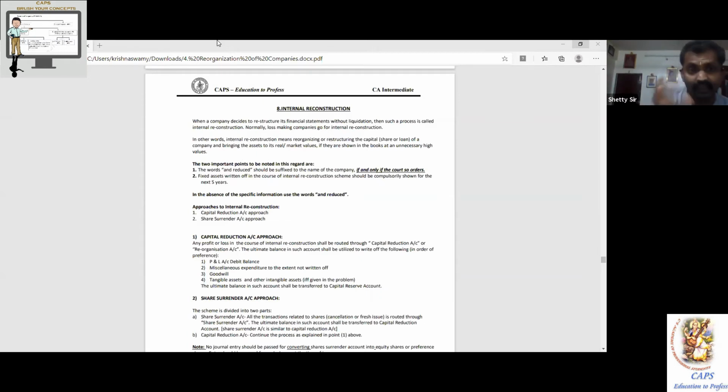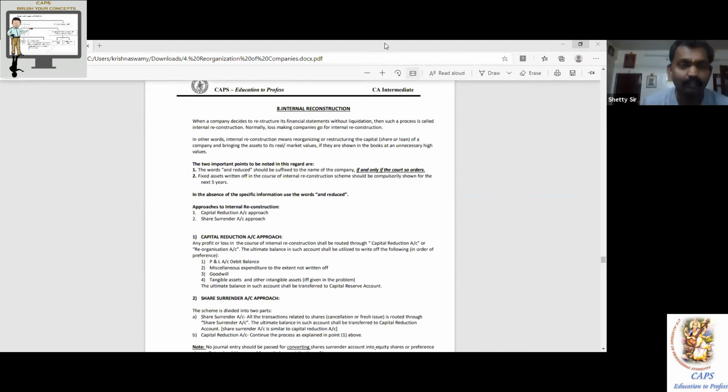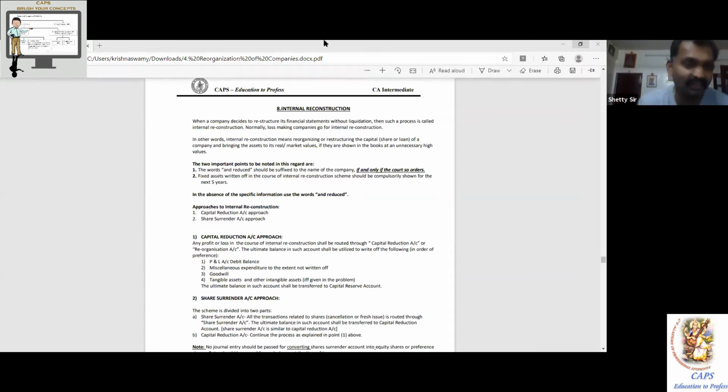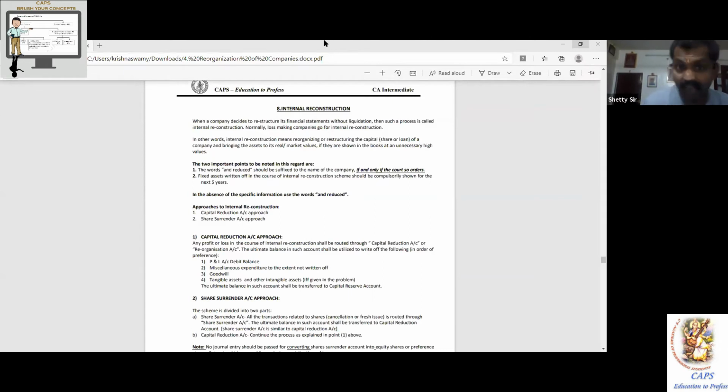obviously in company accounts today, the P&L account debit balance is shown on the liability side itself under reserves and surplus in brackets. But for a traditional understanding, the P&L account debit balance is the worst asset you can have in the balance sheet. It's a loss. It's not an asset. Tomorrow if I want to sell my building, fine. I want to sell my P&L account debit balance.